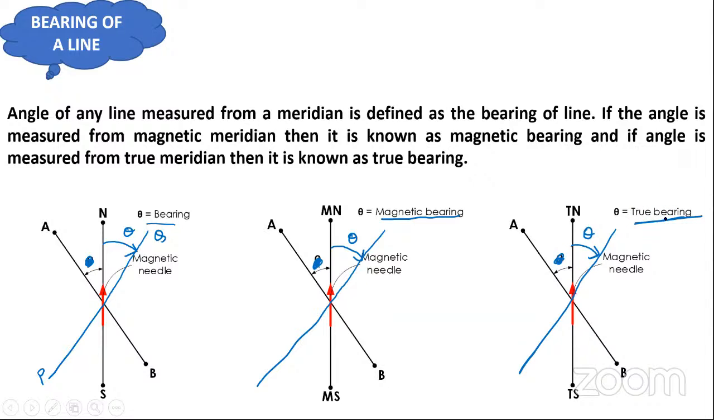Is it clear to you? What is bearing, what is magnetic bearing, and what is true bearing? If we measure from north and south, it is bearing. If we measure from magnetic north, it is magnetic bearing. And if we measure from the true north, it is true bearing. Clear?